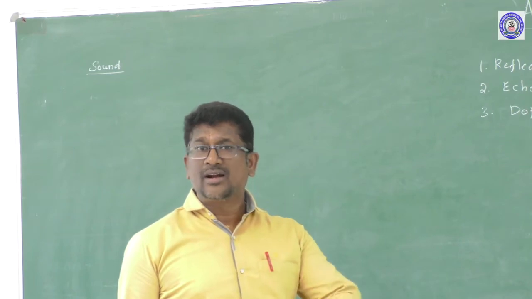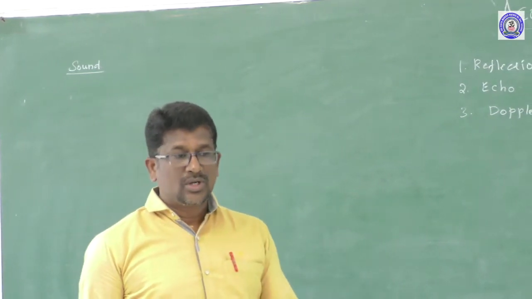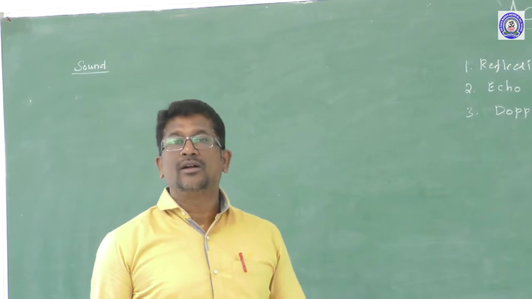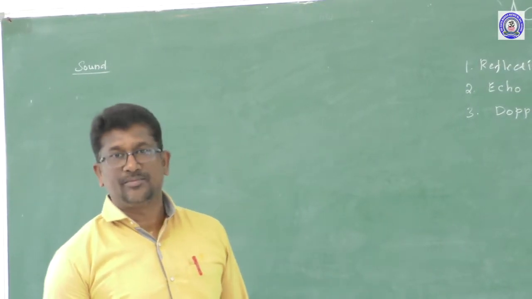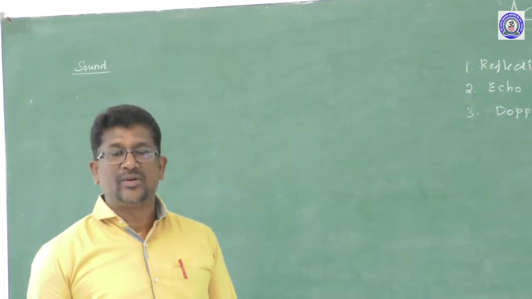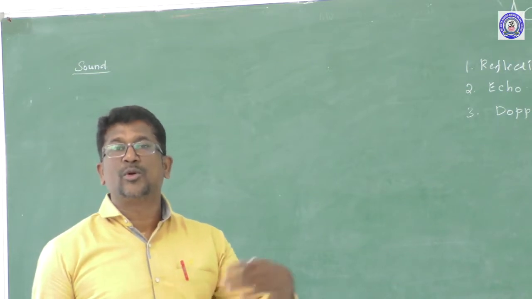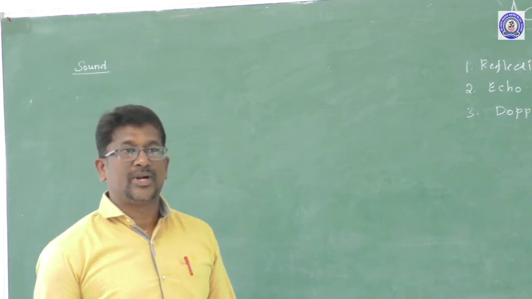But the sound wave cannot travel in vacuum. So a medium is required for the propagation of the sound wave. Without a material medium, the sound wave cannot travel from one place to another. Right.